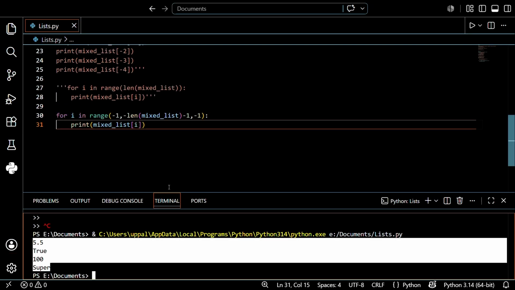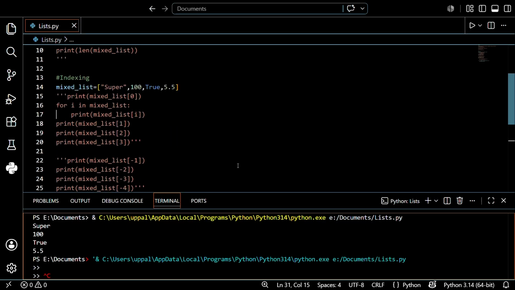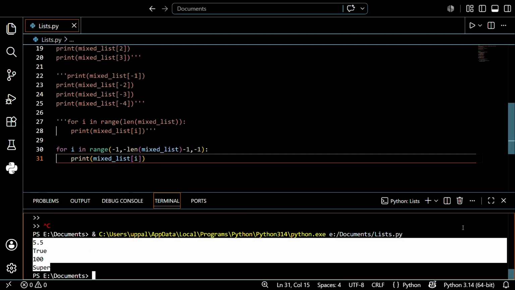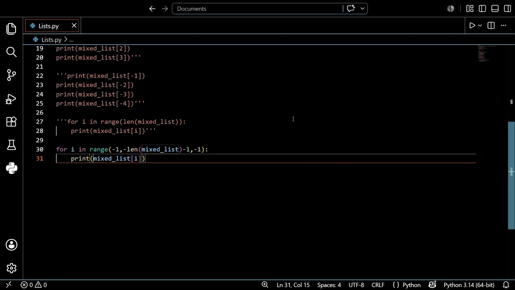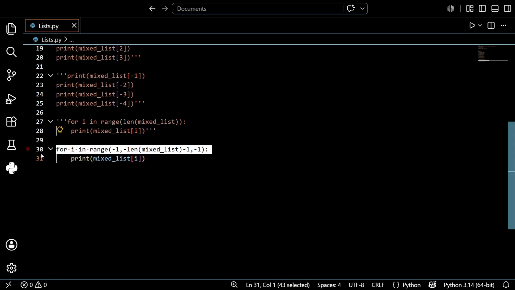So we just discussed how to print a particular value in a list, and how you can print it from front to end, meaning start to end, and end to start. By using for loops also you can print this. Are you understanding, guys? I hope you understand. It's very easy, don't need to worry. So please do not skip this part, guys. It's very easy.